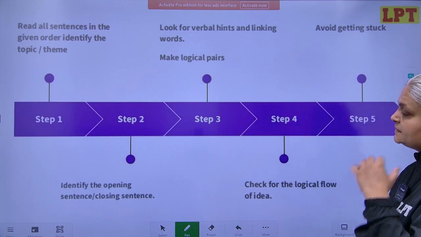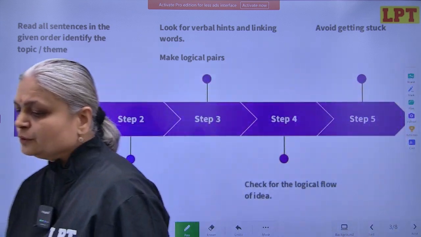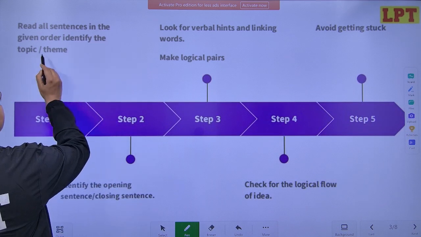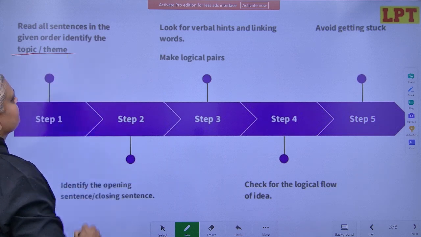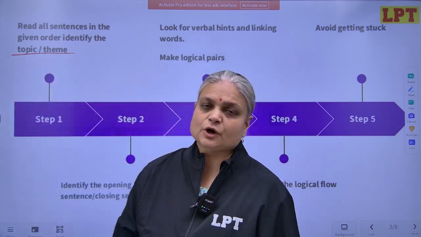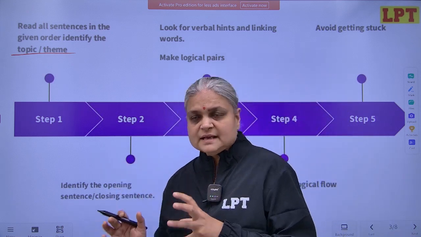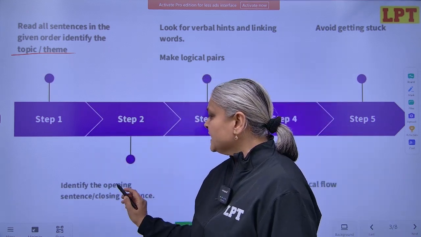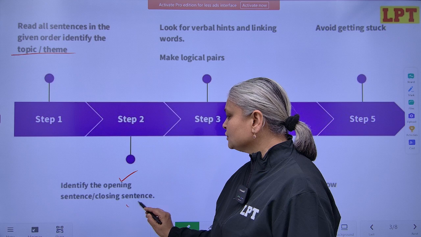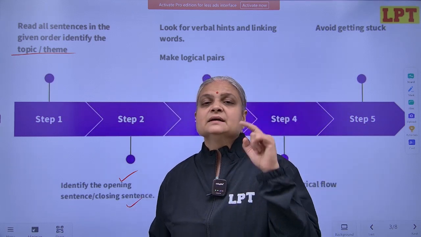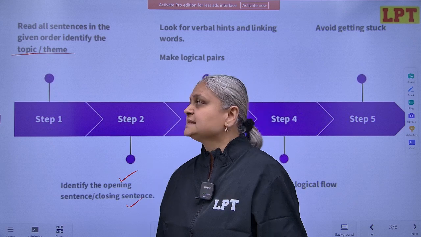So these are the steps which I want you to follow. The first step is read all the sentences in the given order to identify the topic or the theme. What is the main theme, main topic of the paragraph? Then identify the opening and the closing sentence. Keep in mind, step number 2 is identifying the introductory sentence or the opening sentence.